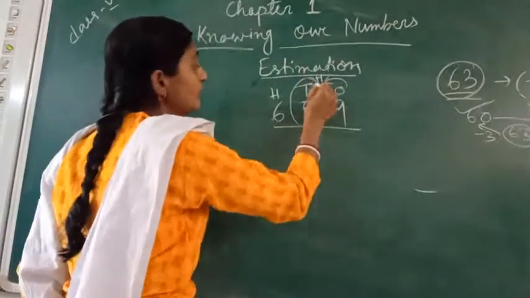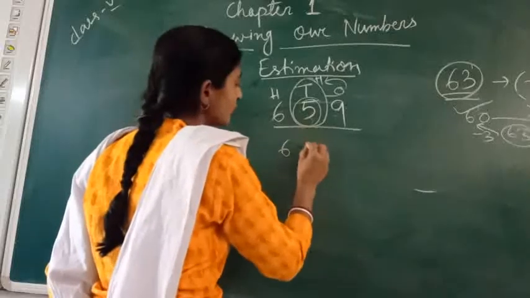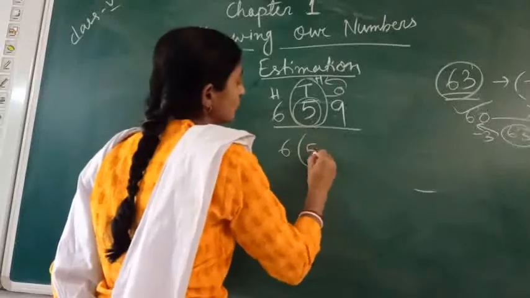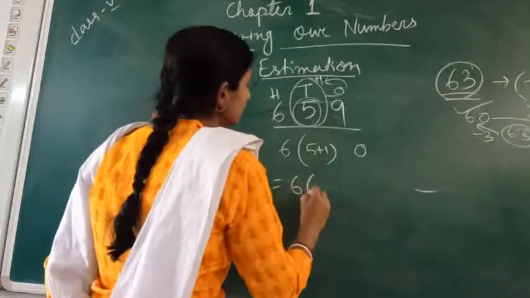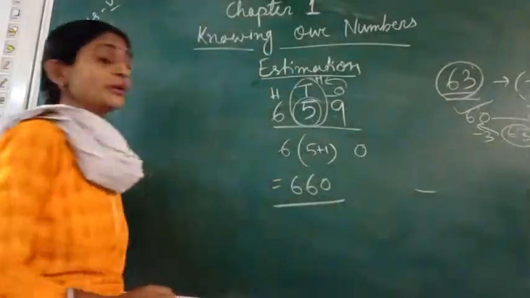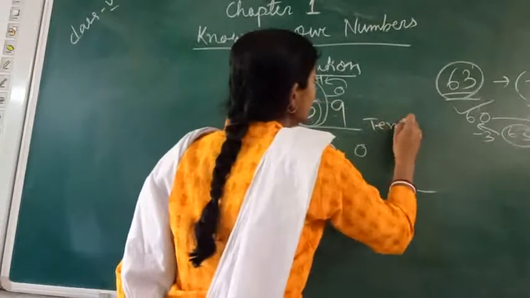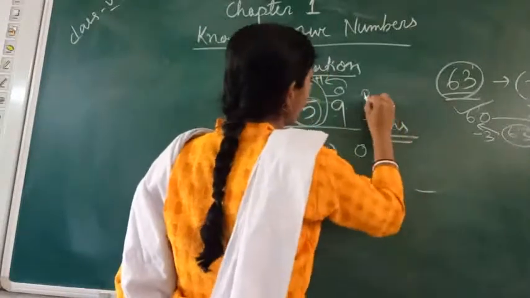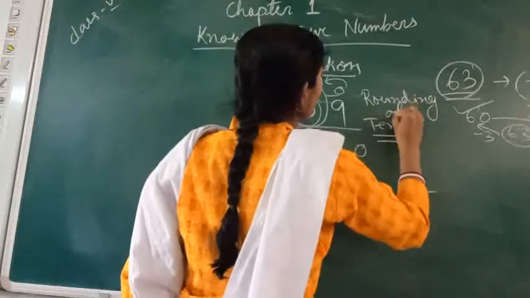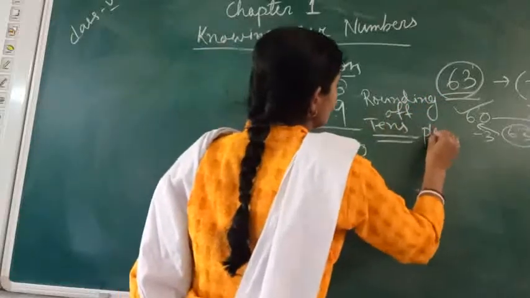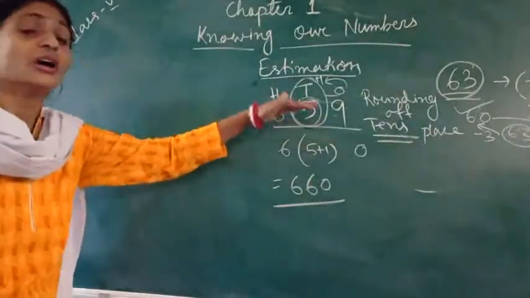So here 1 will be added to this 5, and in place of 5 it will be 5 plus 1, and that one will be 0. So we can write 660. If I am rounding off this one by tens, here we are rounding off with the tens place.